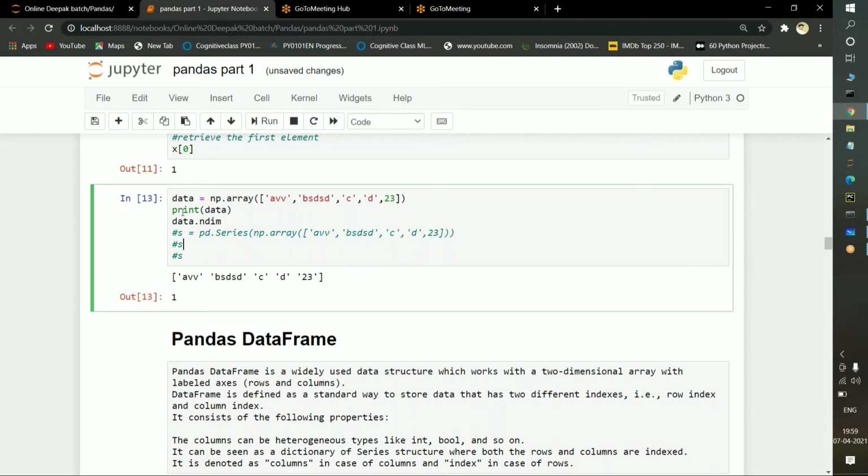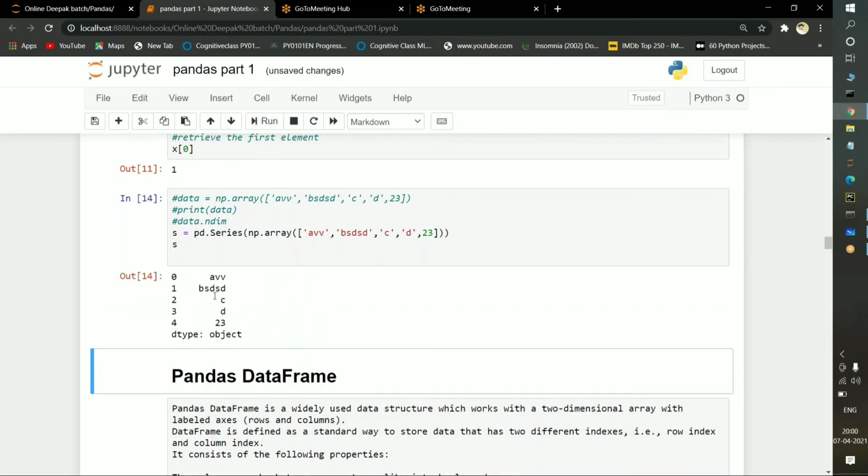Now I am commenting these 3 lines, and I will activate the remaining 3 lines. Same data, but instead of passing it to the array, I will pass it with respect to Series. Instead of passing an array here, I'm passing a Series, and inside the Series I'm passing the array. The entire values we are taking, I'm passing inside this Series. I'm saving the same command in S, and I'm printing S here.